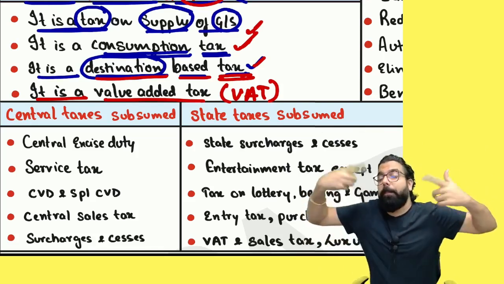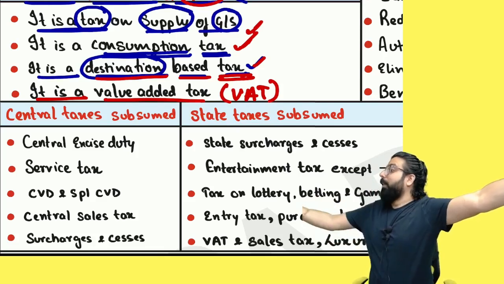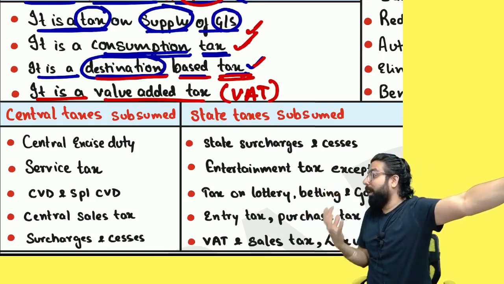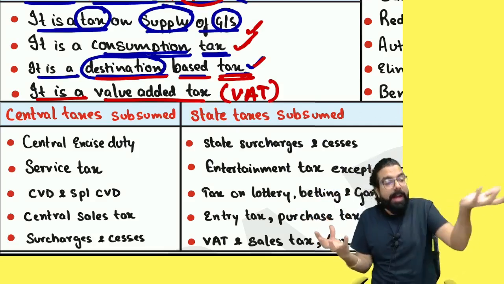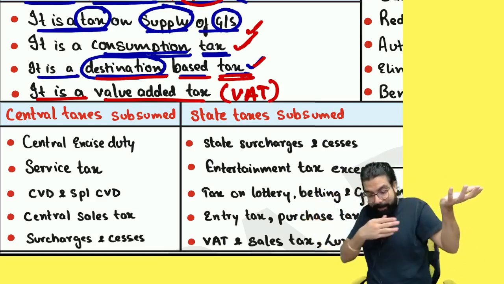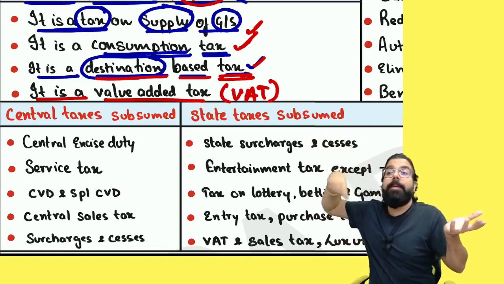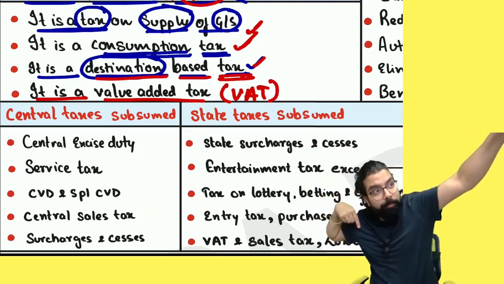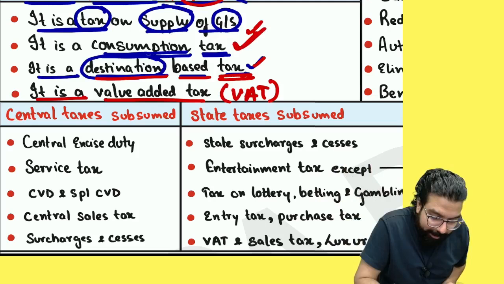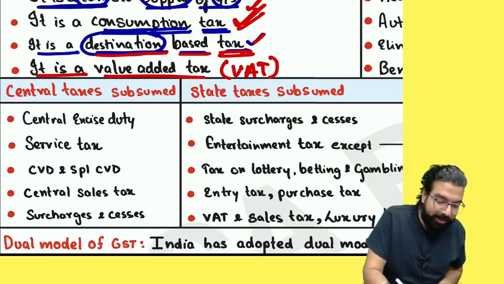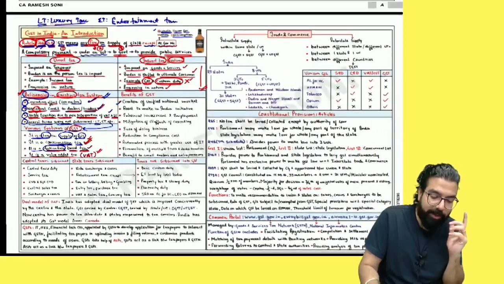Indirectly. How do they make them pay indirectly? When they buy, they always get the credit. When they sell, they always take the output tax, and whatever they have collected they keep in their pocket and only the balance is paid to the government. So ultimately the tax burden goes on whom? Do you guys agree with me? So now can you agree that GST is a consumption tax because of which system? VAT system. What is VAT system, everyone? Can you tell me, everyone?